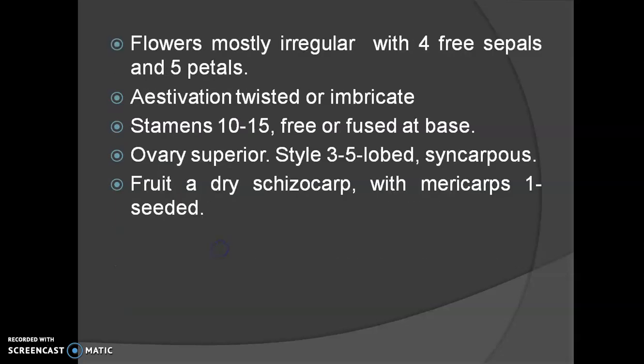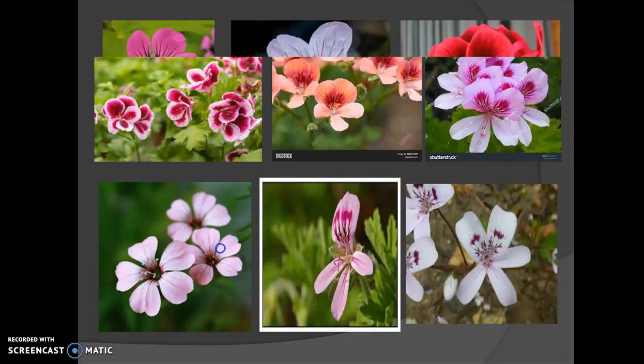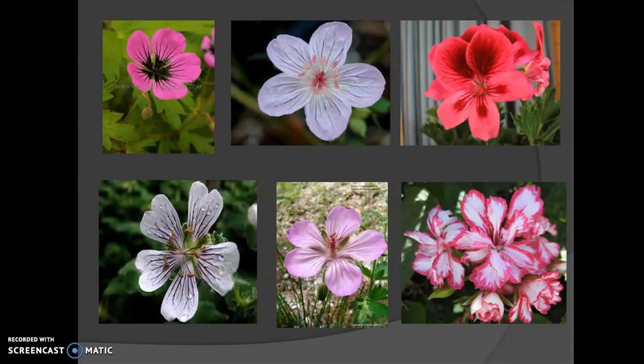Then the flowers are pentamerous. They are mostly irregular with 5 free sepals and 5 petals. The aestivation is generally twisted or imbricate. The stamens range from 10 to 15. They are either free or fused. The ovary is always superior, style 3 to 5 lobed and syncarpous. The type of fruit is a dry schizocarp with mericarps, one-seeded. Now just look at the beautiful flowers under this family. How attractive are they?